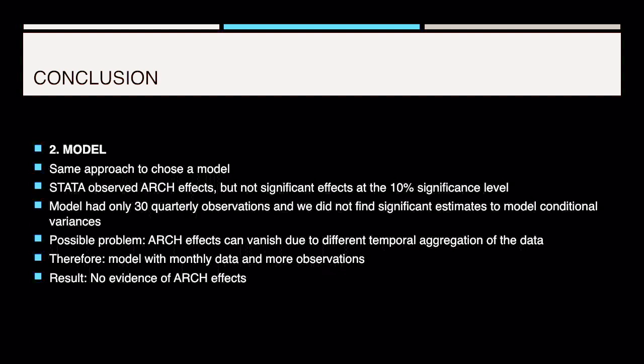In the second model, we chose the same approach to choose a model. Stata did detect ARCH effects, but they were not significant. The model had only 30 observations, and we did not find any significant estimates for the conditional variance. Possibly the ARCH effects that are present vanished due to different temporal aggregation of the data than in the first model. Therefore, we tried to estimate a model with monthly data and hoped to get significant coefficients, but the result was also no evidence of ARCH effects detected.